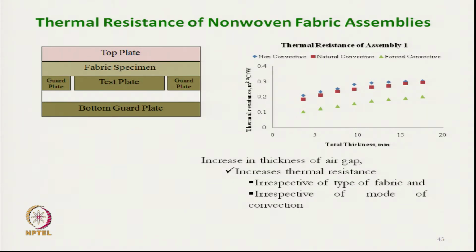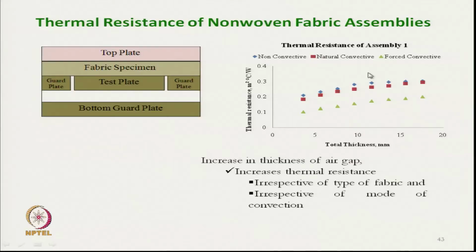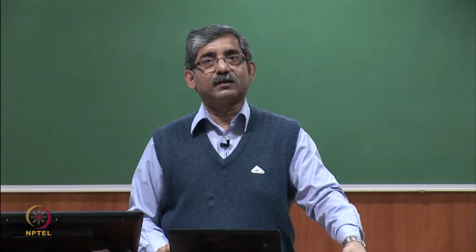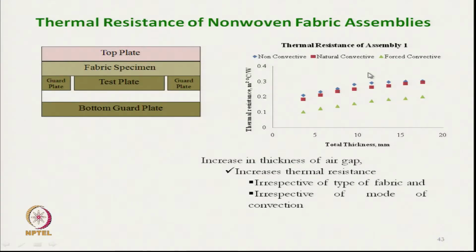If we want natural convection, we will remove the plate, and the heat will get transmitted through conduction, radiation as well as natural convection. Due to natural convection, it was expected that the fabric will have higher thermal transmission. A third mode was forced convection, where the top plate was removed and extra air was blown along the plane, so that it takes away additional heat, which we normally encounter during application in windy conditions.